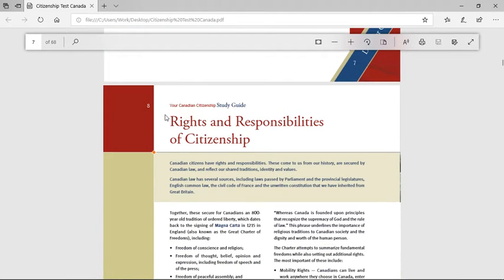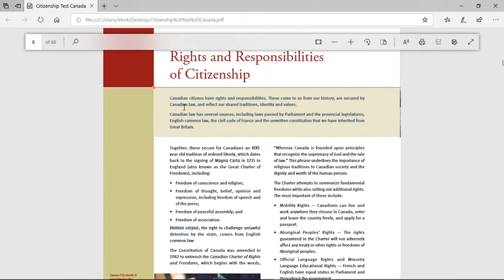Okay, so rights and responsibilities of citizenship. Canadian citizens have rights and responsibilities. These come to us from our history, are secured by Canadian law, and reflect our shared traditions, identity, and values. Canadian law has several sources, including laws passed by Parliament and provincial legislatures, English common law, the Civil Code of France, and the unwritten constitution that we have inherited from Great Britain.